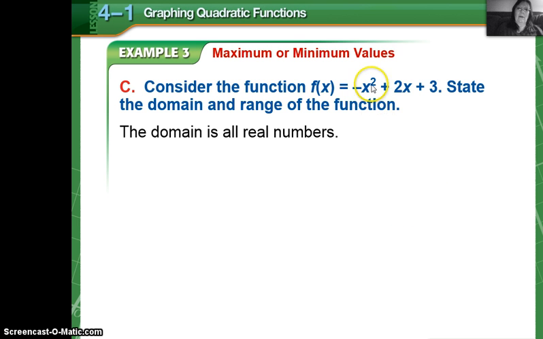Recall that quadratic functions are functions that have one variable of x. It could be some other variable, but just one variable, and the highest exponential value it has is 2, and it has to have the 2. Now, this particular installment talks about domain and range.